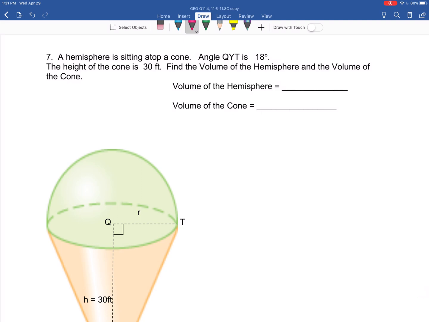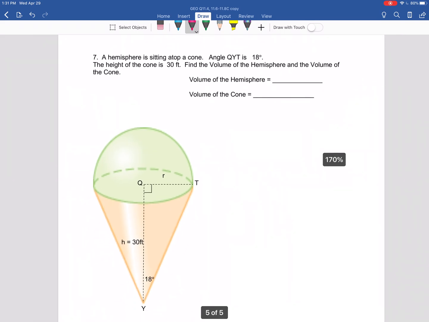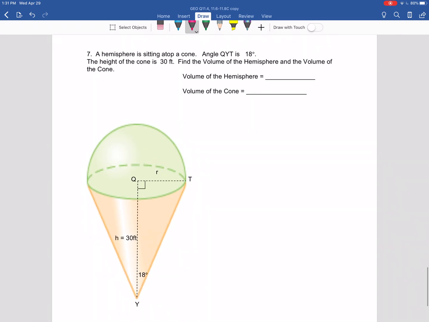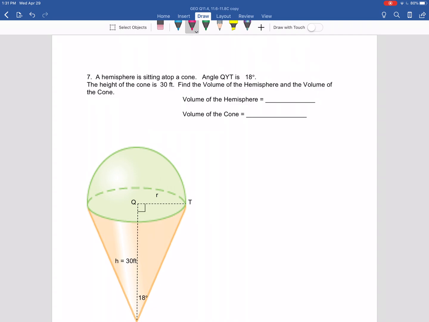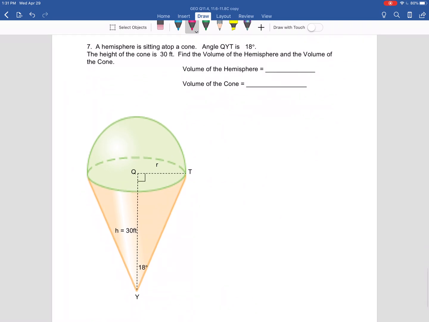Okay, last problem. Let's make it a little small. There we go, good. We've got a hemisphere sitting atop a cone. Notice the angle. They tell us the angle down here is 18 degrees. The height of the cone right through the middle is 30. Find the volume of the hemisphere and the volume of the cone.